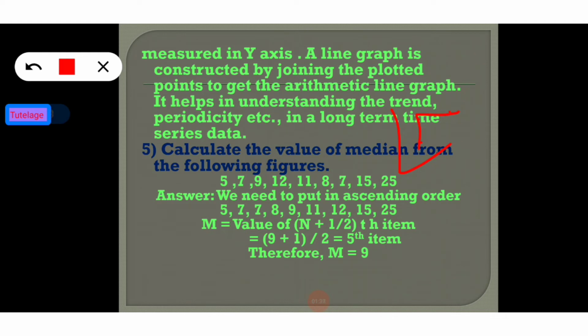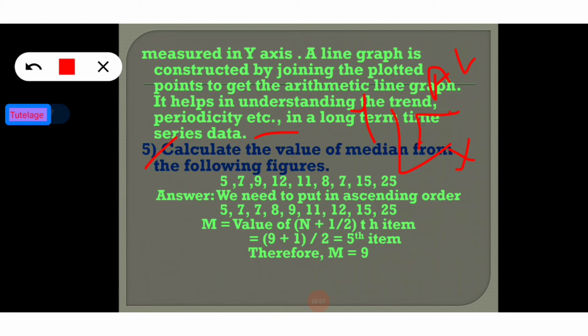So to get an arithmetic line graph, I think this is clear. So how do you use it? The arithmetic line graph helps in basically understanding the trend and periodicity in long-term time series data. Okay, so now move on to the next question.